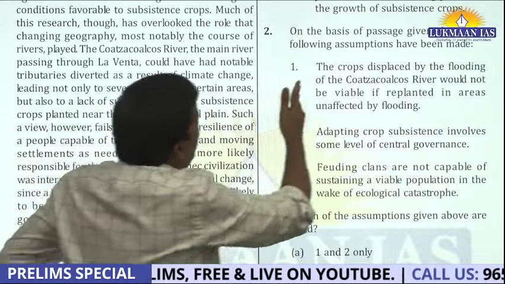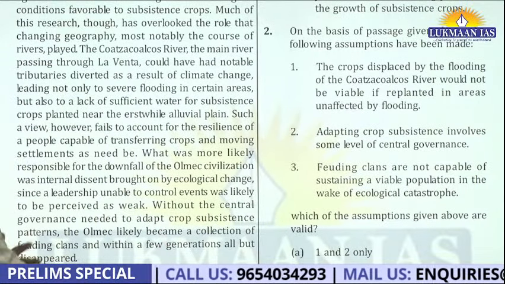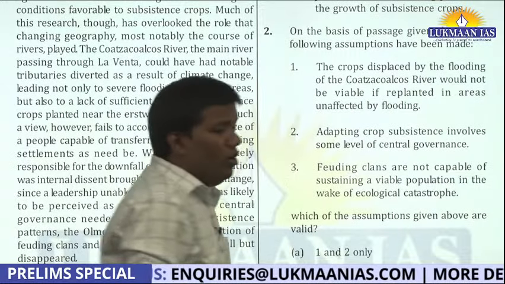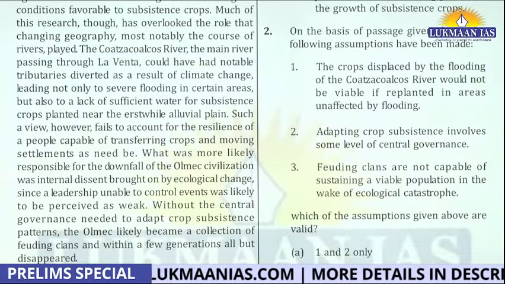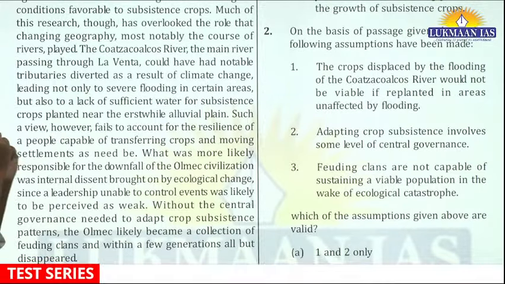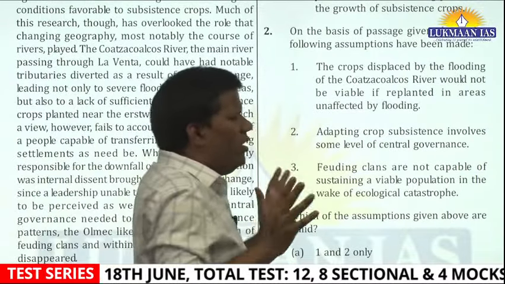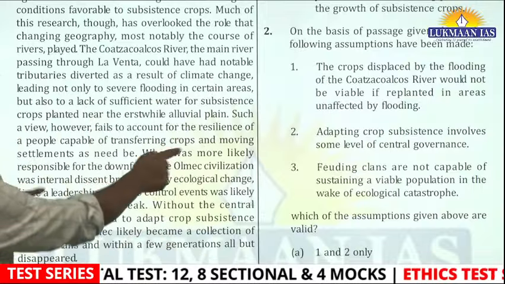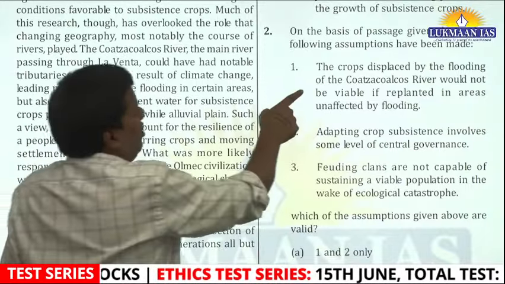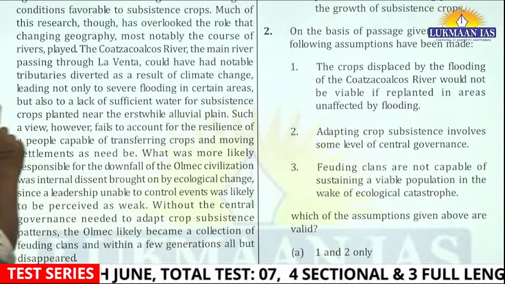So, but what they are talking about here, the crops displaced by the flooding of the river would not be viable if replanted in areas unaffected by flooding. So, see, okay, it is like mathematics. See, this is a very, very important point. Just hold on. Don't be in a hurry. If you can understand this, what the author is trying to say. See, the author is not completely refuting this thing. But here the matter is assumption. The question is asking assumption.